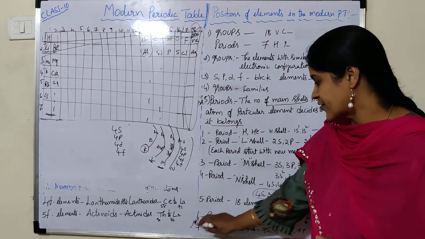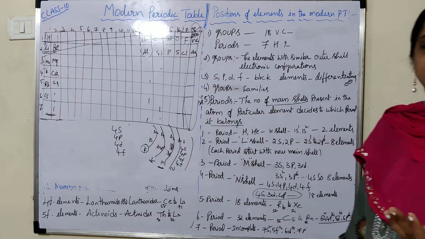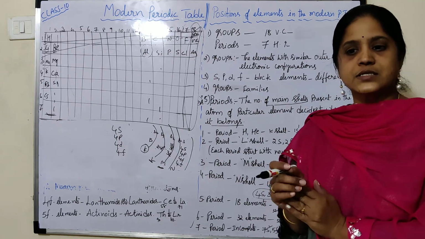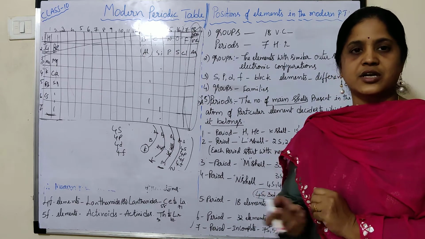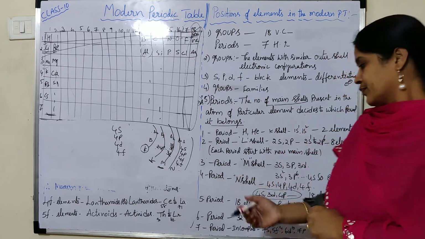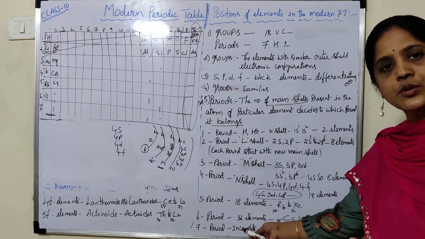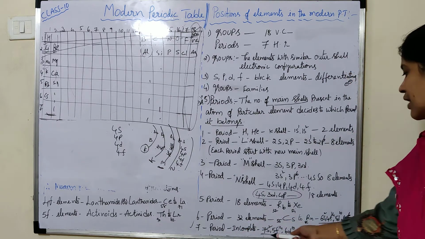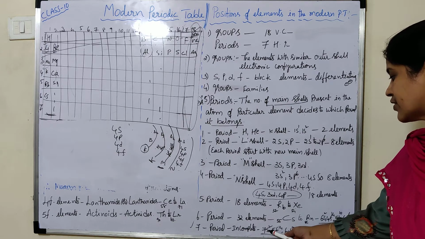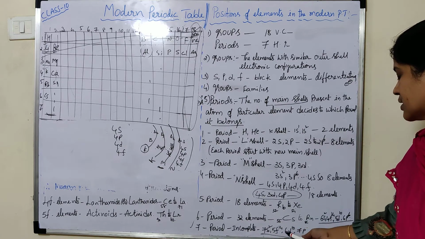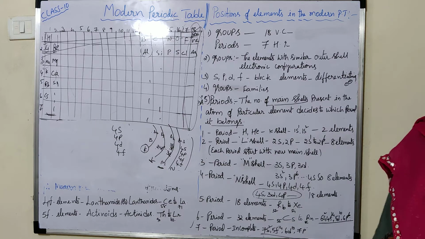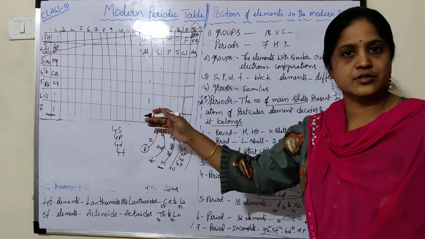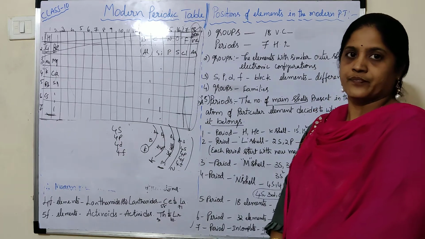And now coming to the seventh period, actually it is an incomplete period because some elements are still not discovered. So it is known as the incomplete period. And in this, the electron configuration is 7s2, 5f14, 6d10 and 7p. So these are about the classification of periods.